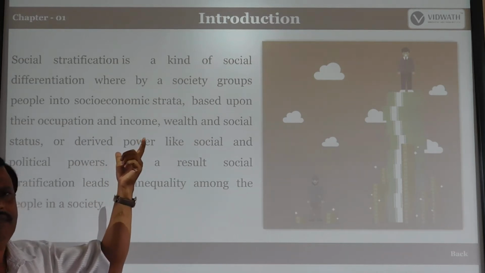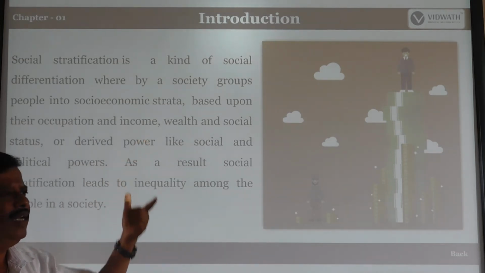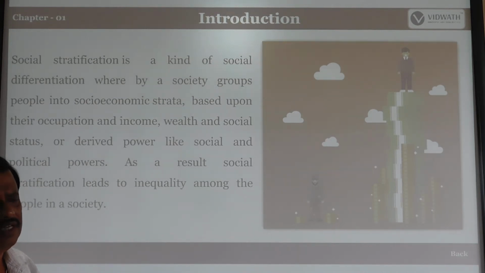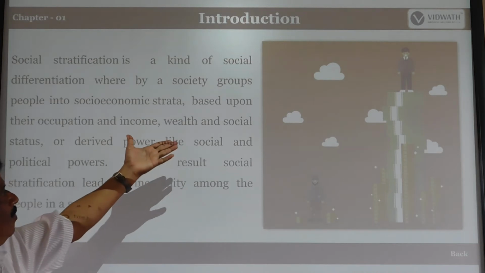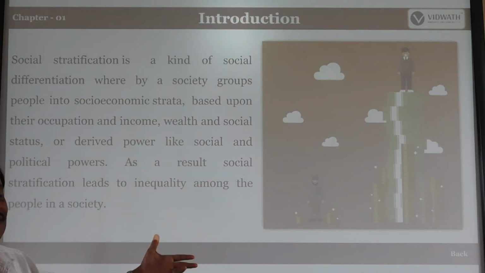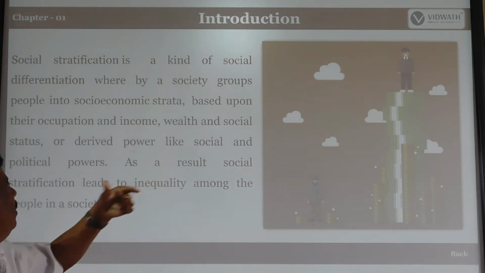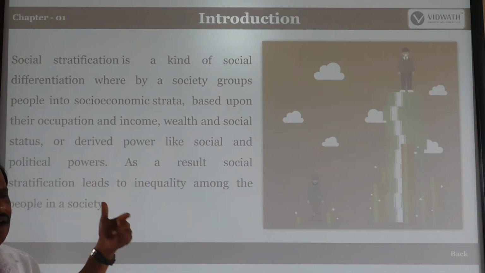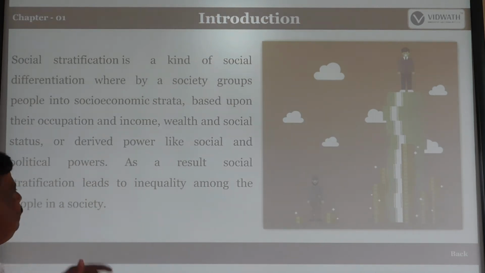And income: somebody becomes rich, somebody becomes poor. On the basis of that, we can divide the people of our society into strata. And wealth: somebody has a lot of luxury wealth and treasury, and social status also; in our society they become a leader or a normal, general man.